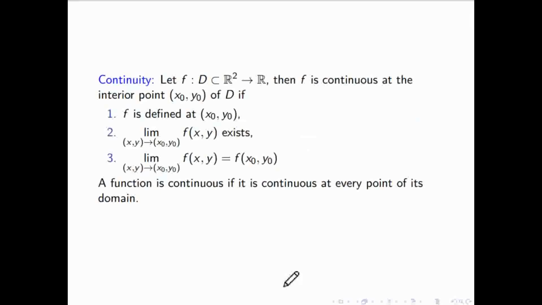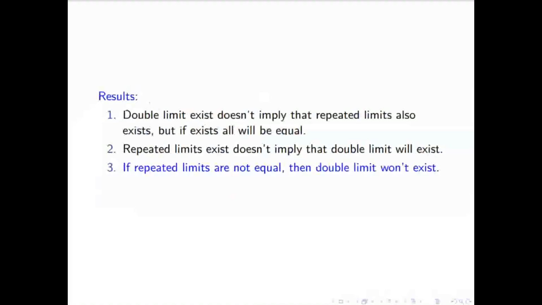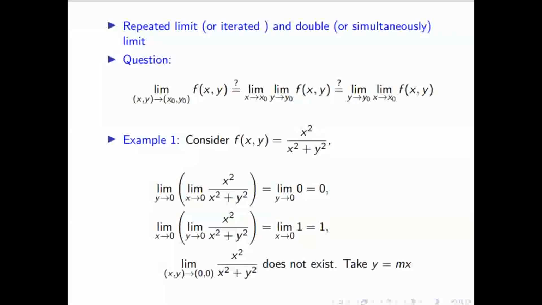Sir, yes, hello. In the path test, if we put y equal to mx in the limit, and it depends on m, so different m will give different limit values, so the limit doesn't exist, right? Yes. And if both are the same, then what can we say about that? Then we cannot say anything.